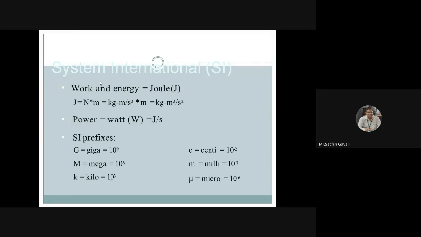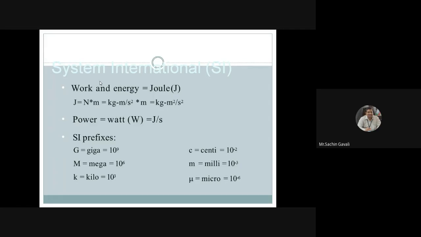If you apply the fundamental units, afterwards in dimensional analysis we are going to focus on two types of units: primary or fundamental units, and secondary or derived units.